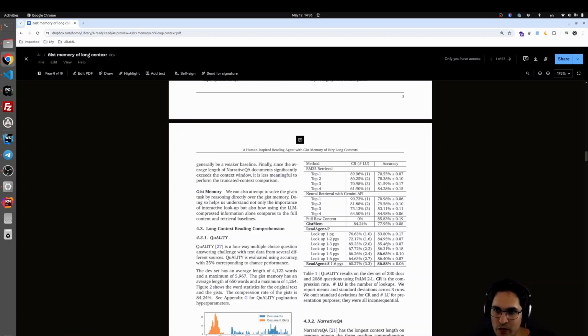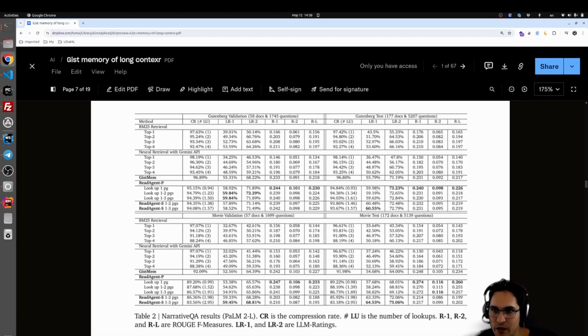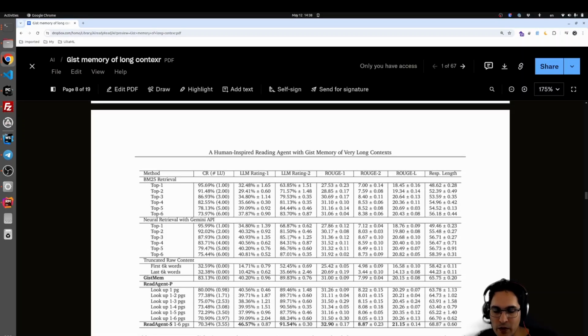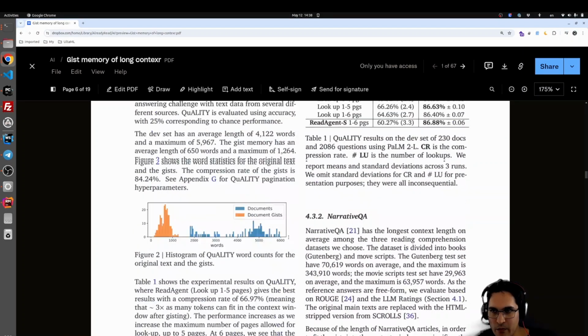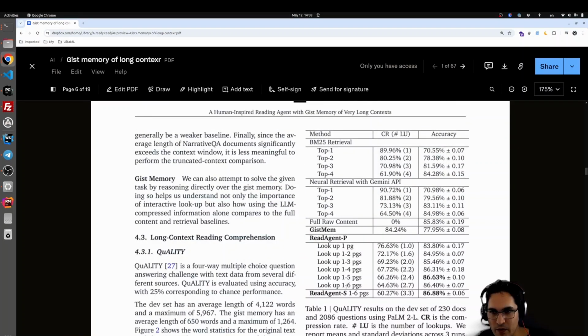But overall, the point is when we compare this accuracy, for example, with embedding, this one is better by about 2%. Also with BM25, it's about 2% better. If we compare this one, we see 59% or 60% accuracy versus 55% and 53% on embedding and BM25, so this one is much better. And one of the things they mention is, look at this table again, and you see that when we have 6 pages, the number of distractions can increase.